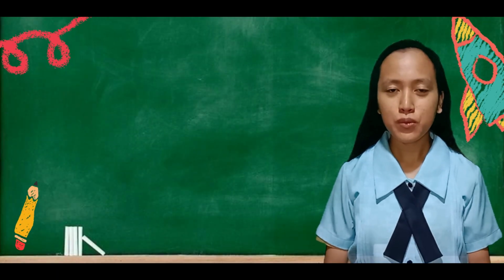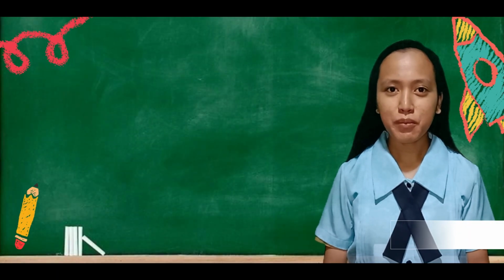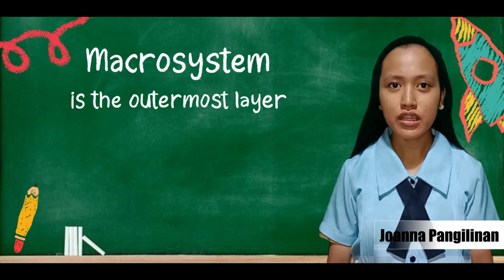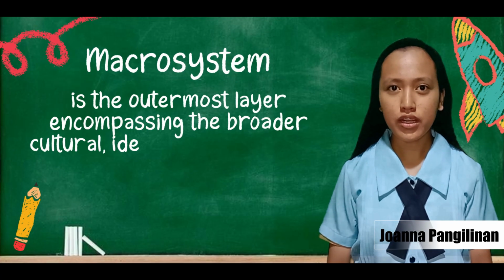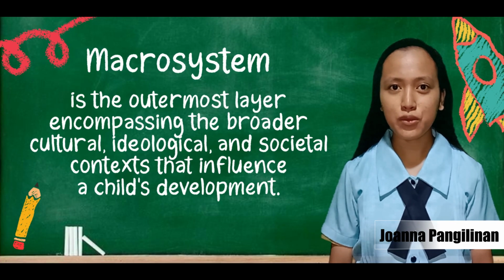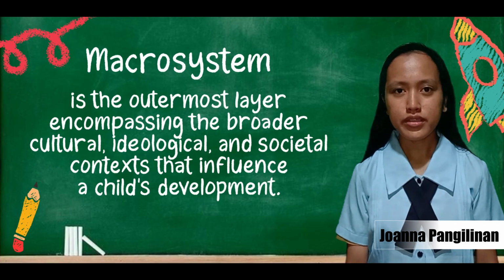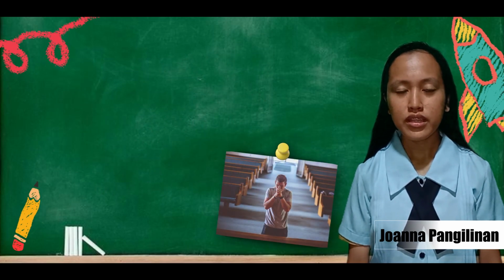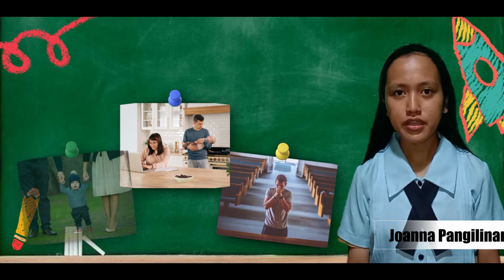Now, let's proceed to the fourth system, which is the macrosystem. The macrosystem is the outermost layer, encompassing the broad cultural, ideological, and societal context that influences a child's development. For example, cultural values and beliefs about family structure, gender roles, and child-rearing practices.